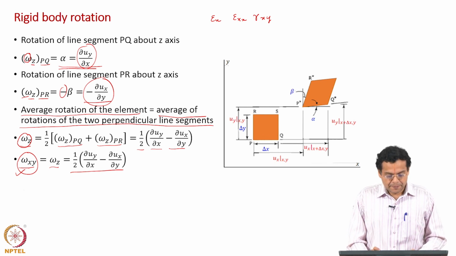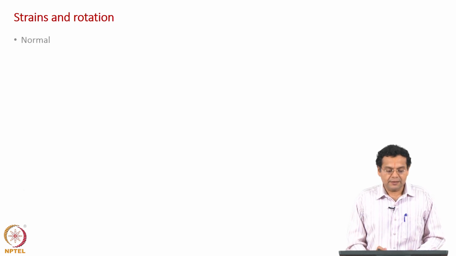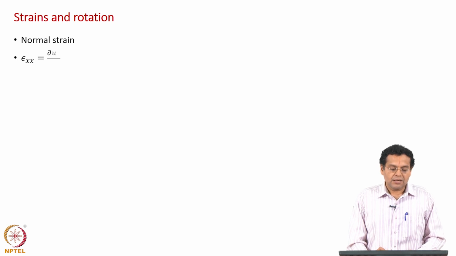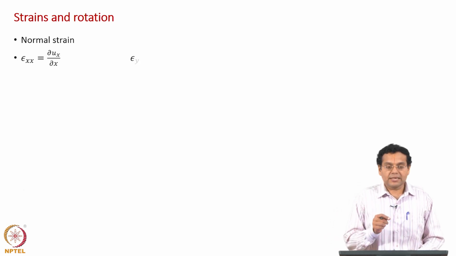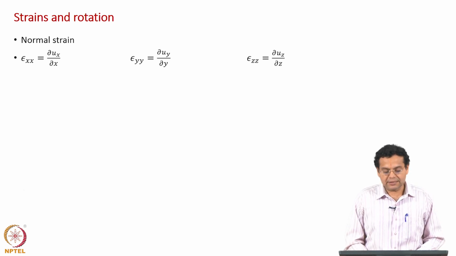Okay. So, let us summarize all of them and also write for other directions, that is this slide. Normal strain we derived for a line element along the x axis. Similarly, you can write for the y axis and z axis, line elements along the y axis and z axis.